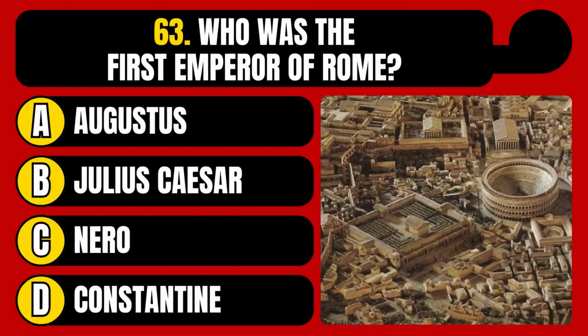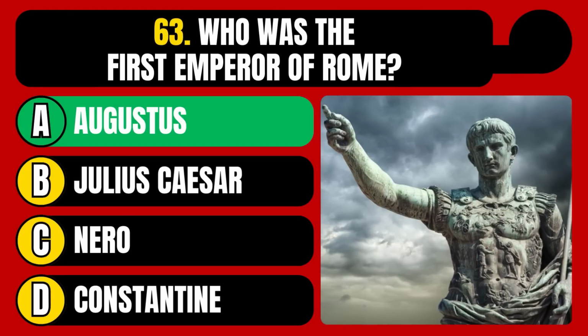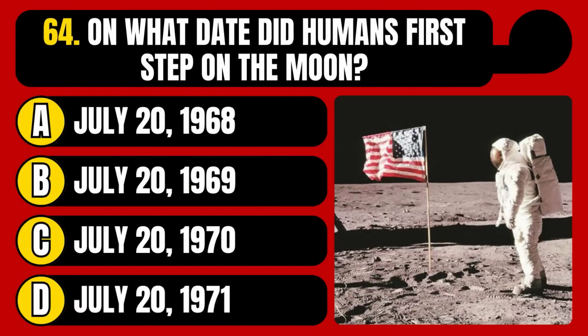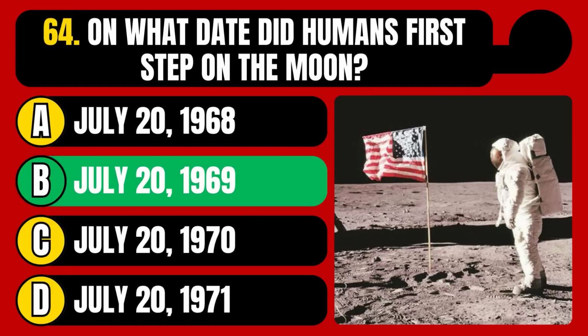Who was the first emperor of Rome? Augustus, Julius Caesar, Nero, or Constantine? The correct answer is option A, Augustus. On what date did humans first step on the moon? July 20th, 1968, July 20th, 1969, July 20th, 1970, or July 20th, 1971? The correct answer is option B, July 20th, 1969.